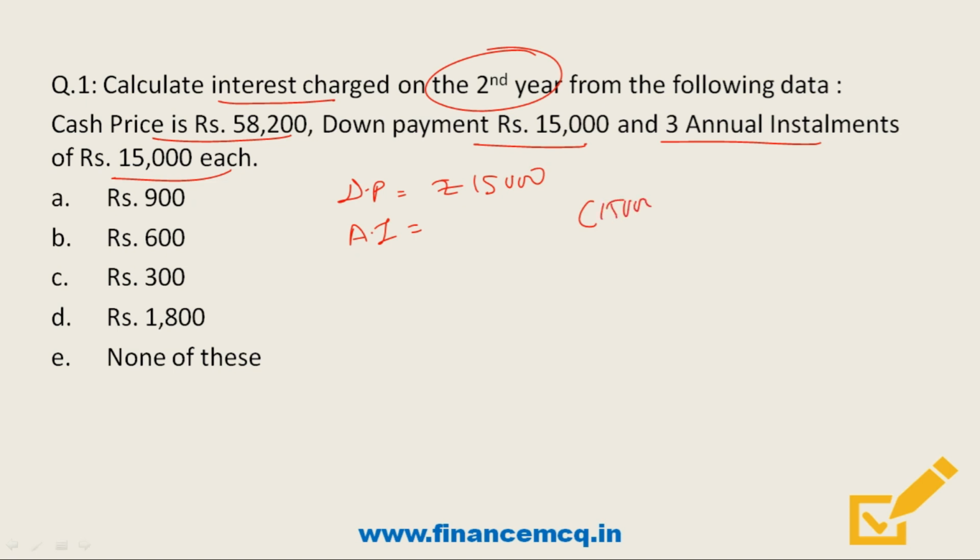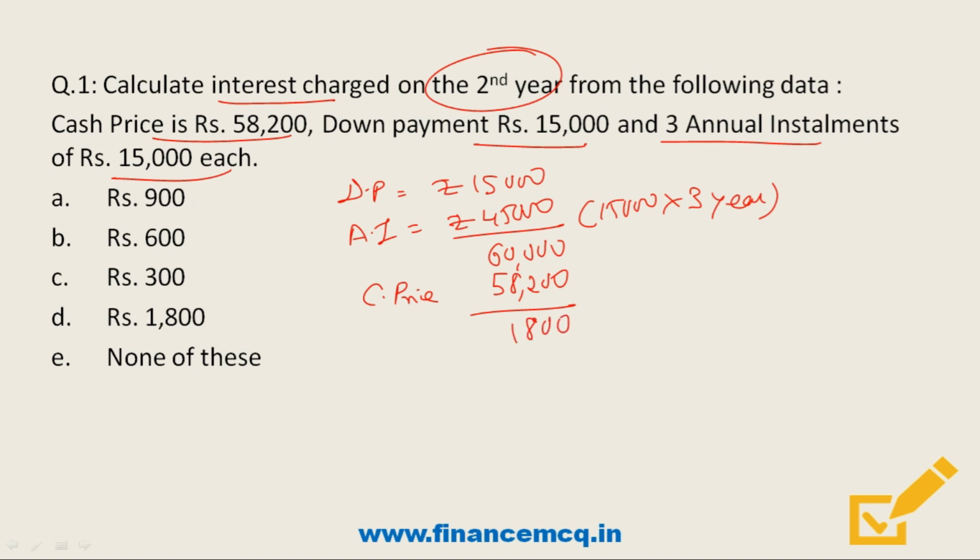So that will be 15,000 he would have paid for 3 years. So overall he would have paid 45,000. So friends, the sum total of this would be 60,000. So friends, if you would have opted for the EMI scheme, overall you would have paid 60,000 rupees. And friends, if you would have opted for the cash price method, then he would have paid on the spot the amount that is 58,200. So friends, overall he has paid 1800 rupees extra. So friends, this 1800 is nothing but the interest amount.